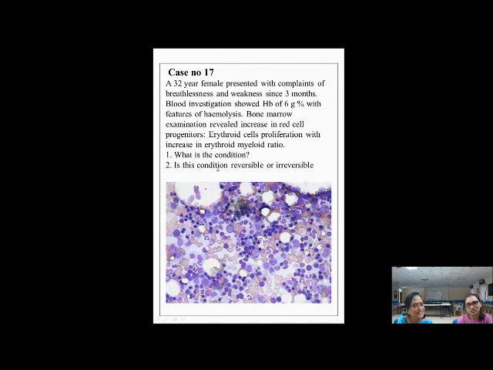Is this condition reversible or irreversible? Because they had understood the mechanism, they were very smart and gave me the exact answer. They have learned the physiology, and when we ask, they have applied it here very well. Because there is increased demand, there is increased production of erythropoietin, which stimulates the bone marrow cells, especially the erythroid cells, causing the hyperplasia. Once it is corrected, it becomes a reversible condition. They understood the concept very nicely, applied it for all the cases, and gave me all the correct answers I was expecting.